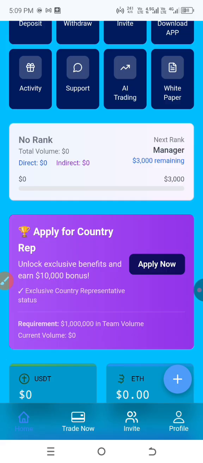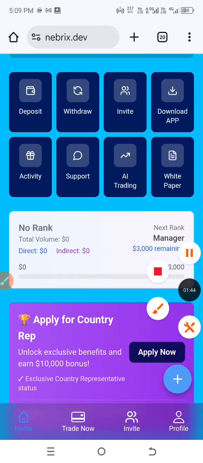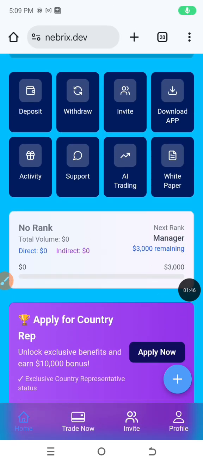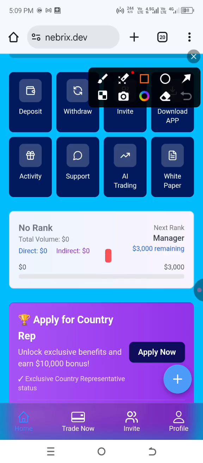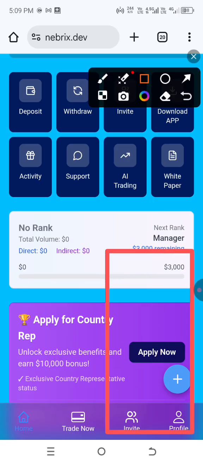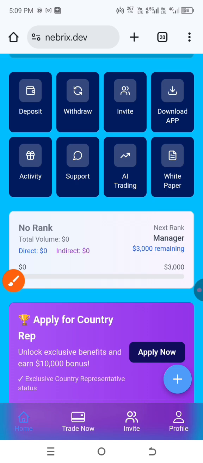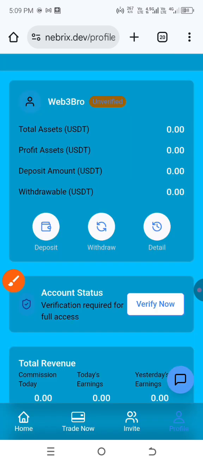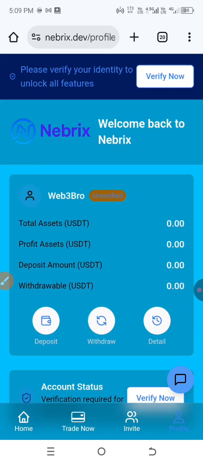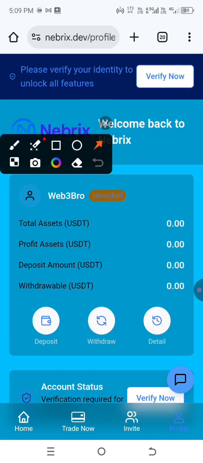Then click on register. When you click on register, you will come over here to where you see profile. Right where you see profile, click on it, then scroll all the way up and click on verify, because you have to verify your profile before you can do anything.